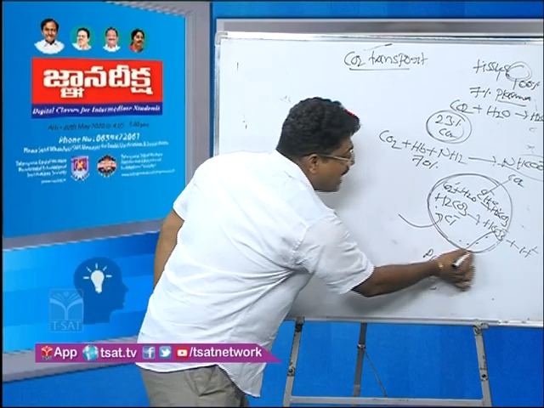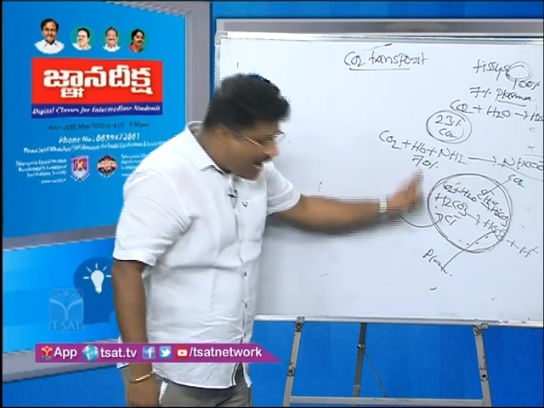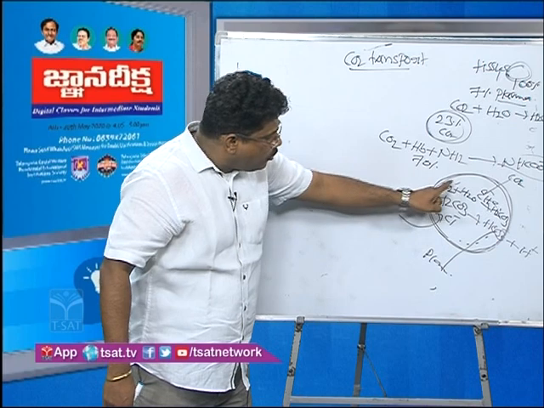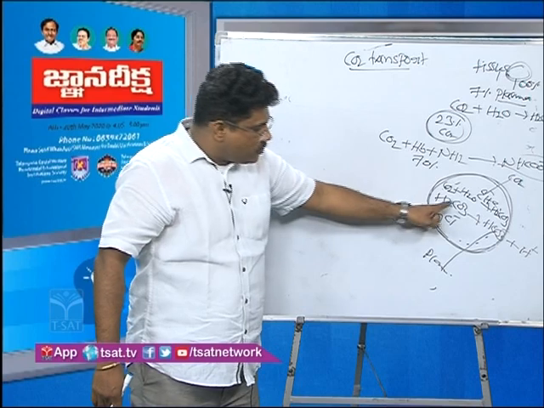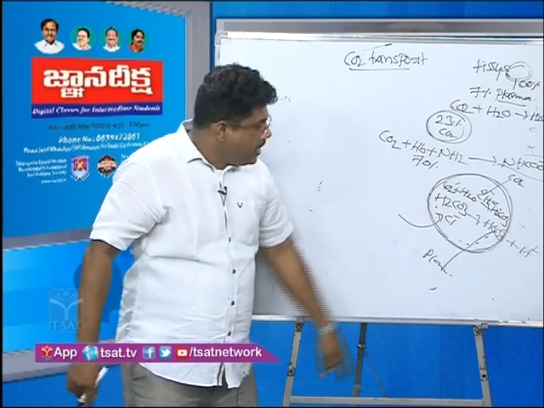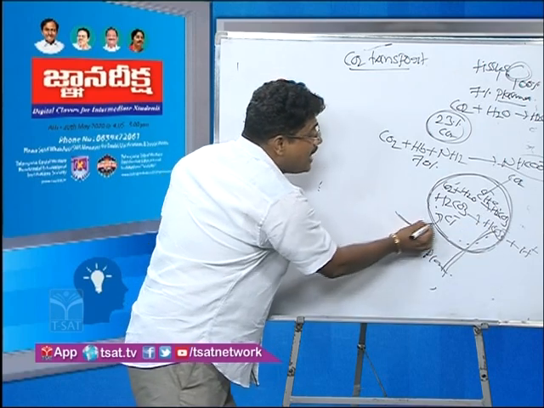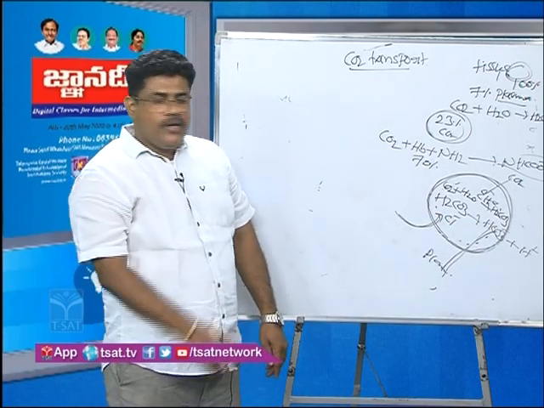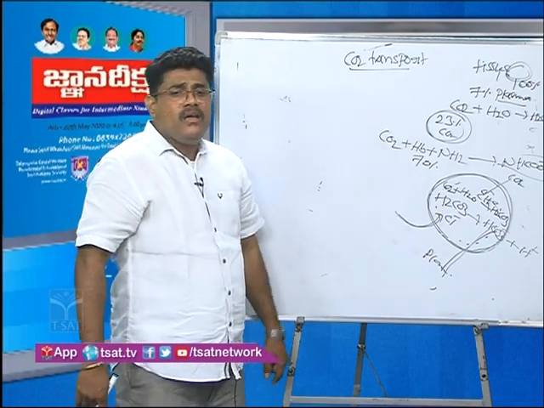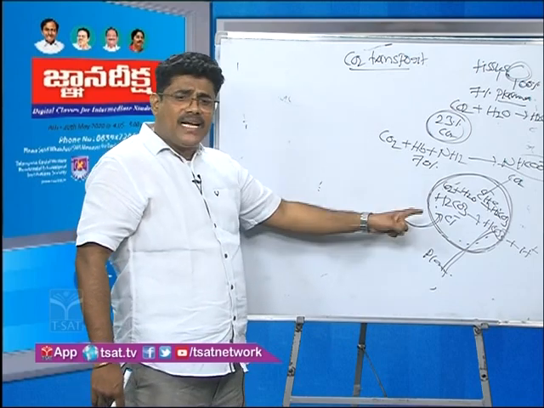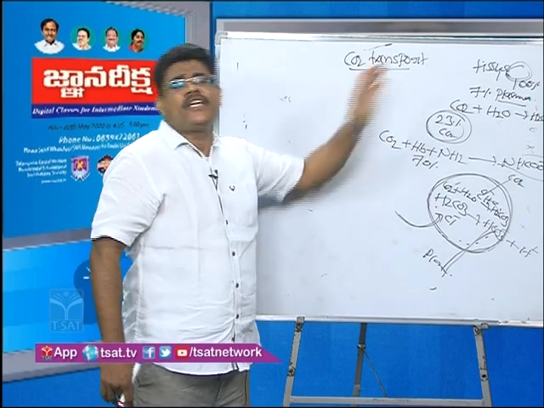This plasma membrane allows the anions. So CO2 plus H2O forms H2CO3, and H2CO3 dissociates into HCO3 minus and H plus. HCO3 minus enters the plasma. From the plasma, Cl minus ions enter the RBC. That is the chloride shift. Why does Cl minus enter the RBC? For electrical balance. This chloride shift occurs in the tissues.